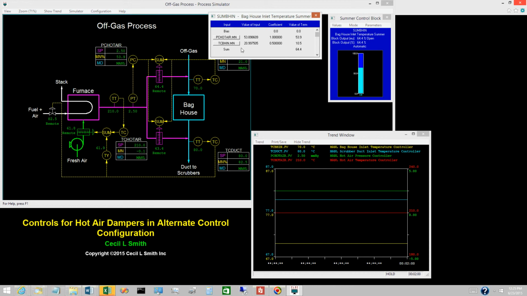The input from the hot air pressure controller is the average opening. The coefficient is 1.0. The input from the baghouse inlet temperature controller is the difference in damper openings. The coefficient is plus 0.5. Half the difference is added to the average to obtain the opening of the hot air damper to baghouse inlet.